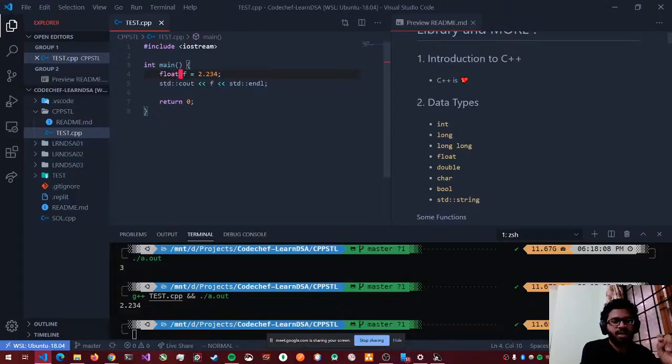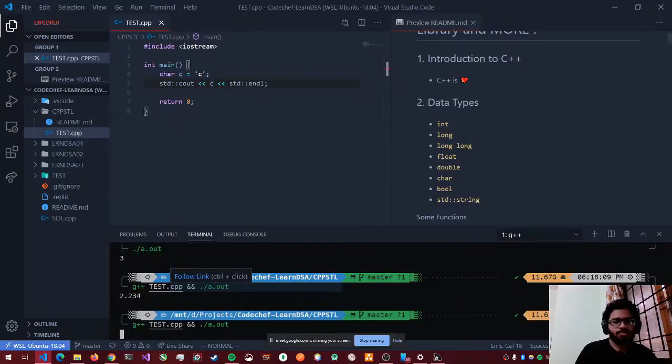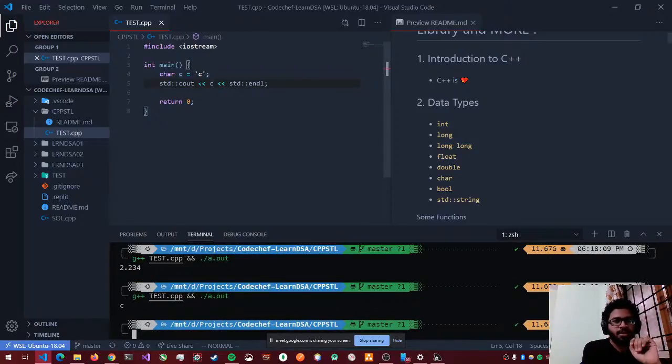Now let's look at characters. Char c equal to 'c'. Now when I print c, you can see that it prints c. And then there's boolean values. A boolean can either be true or false. Some of you who come from a C background wouldn't have this boolean value. So in C++, that was one addition to it.